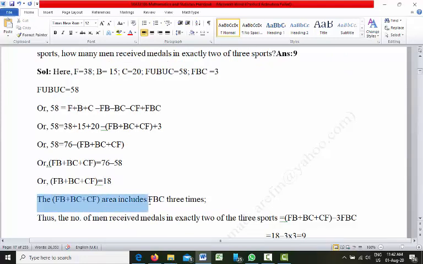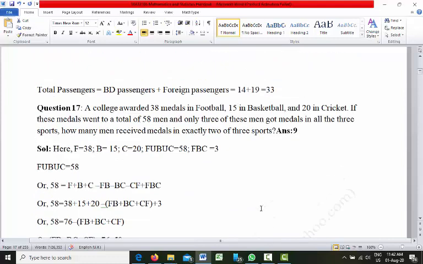This area includes FBC 3 times. Pay attention. This area includes FBC 3 times. The question asked us how many men received medals in exactly 2. It cannot be 3.